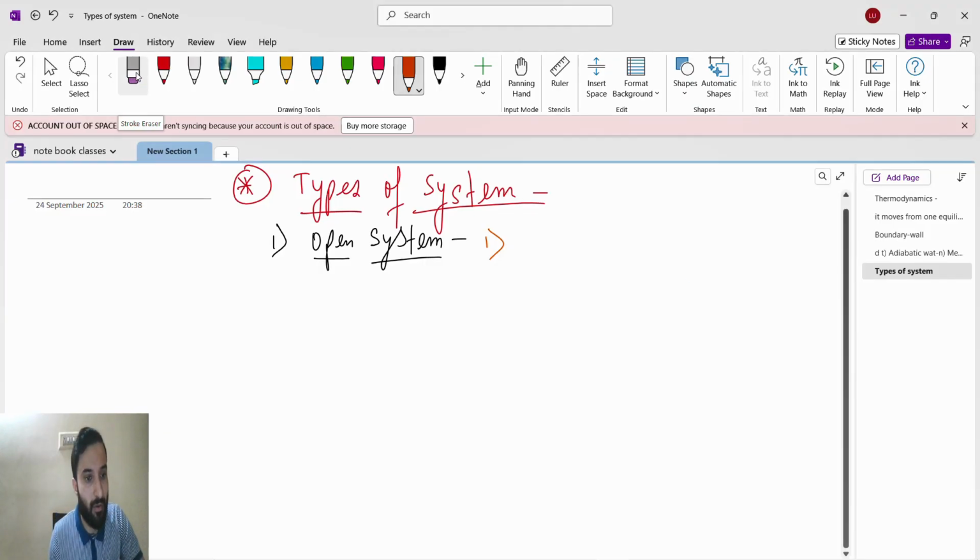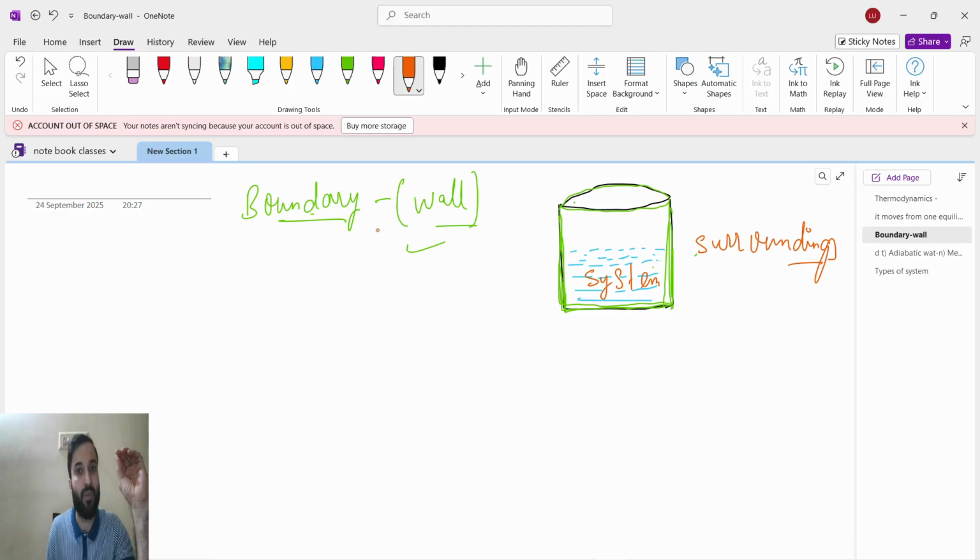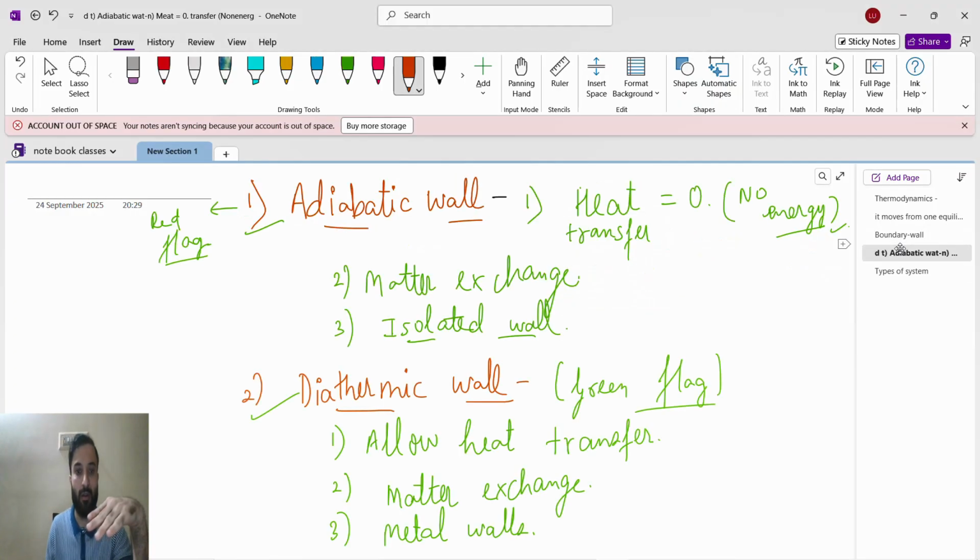Okay, wait. If the system is open, but we have to see the wall. Open system, closed system, isolated system we have studied, but all the things depend upon the wall.